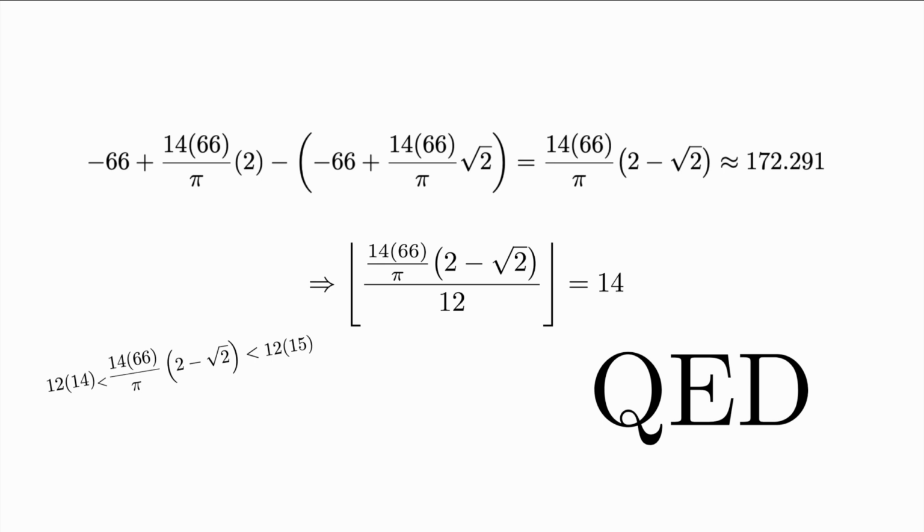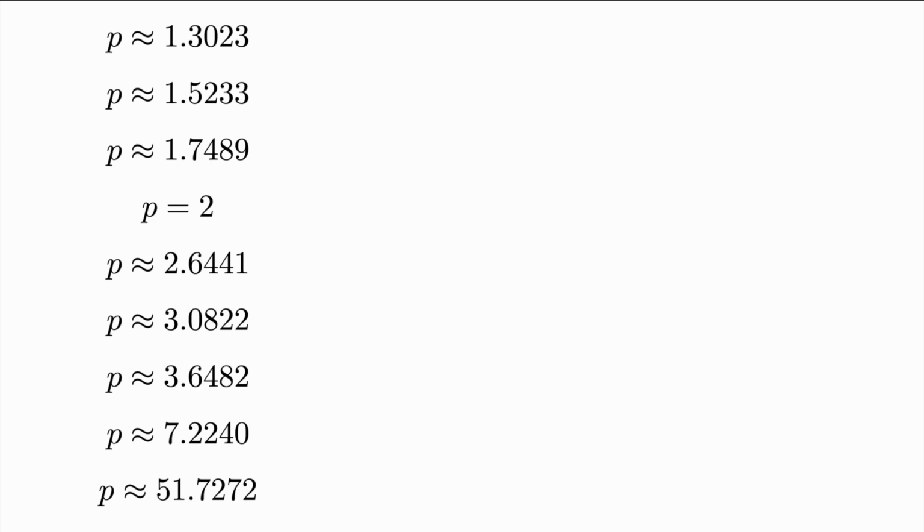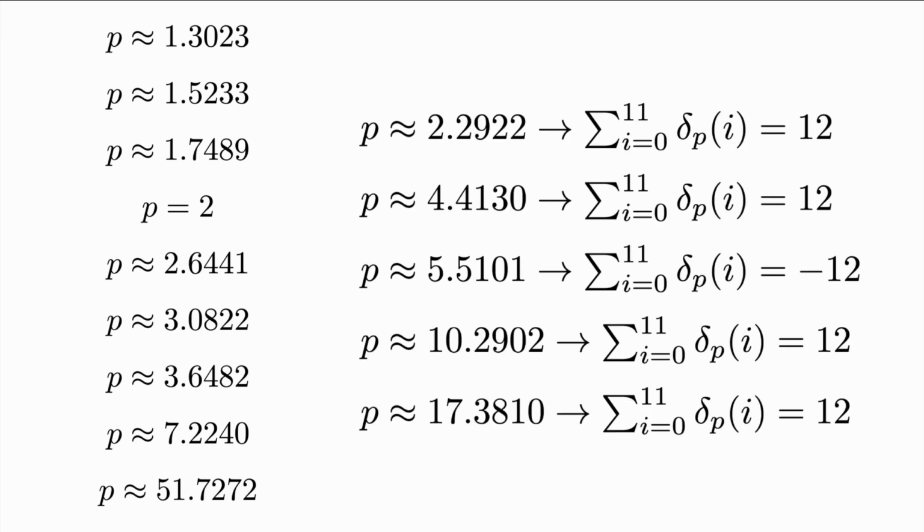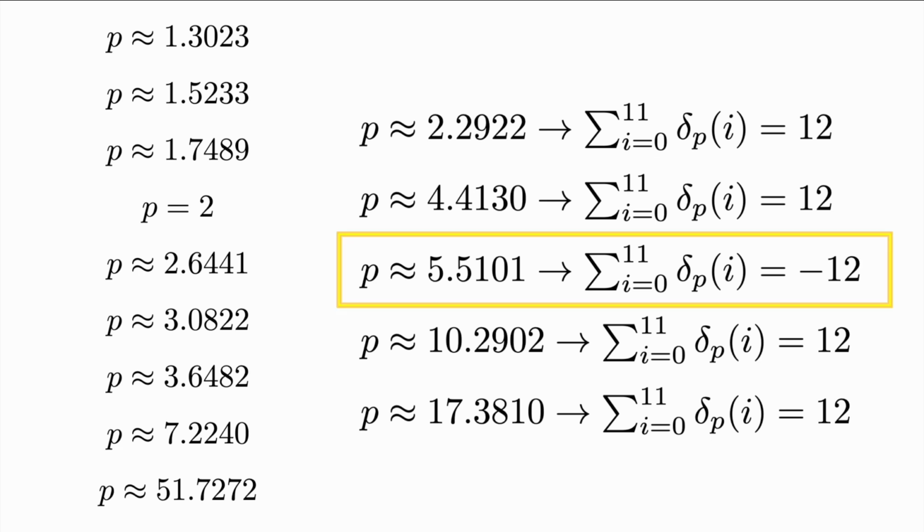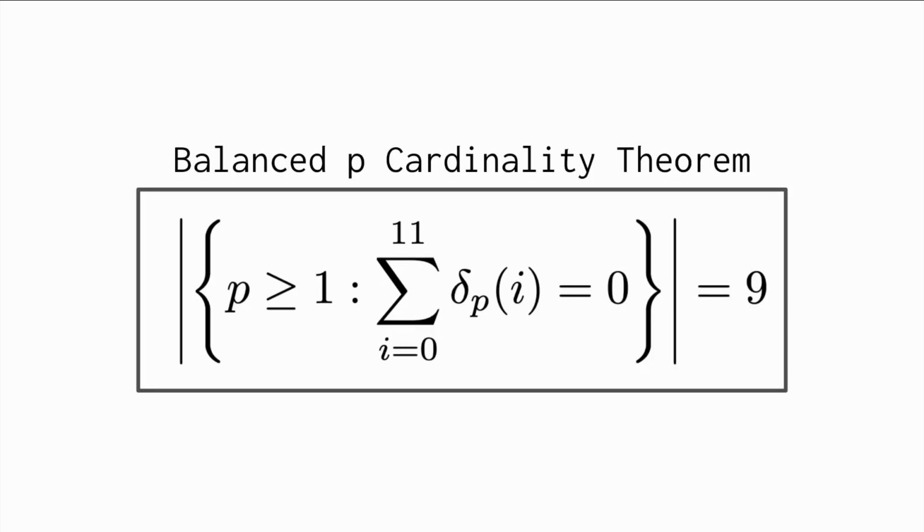a small amount of possible values, let's just find all the balanced p greater than or equal to 1. And here they are! There are 9 balanced p values. I did miss a balanced p value when reciting them in Chapter 12, so that's 3.6482. And while we're at it, the other 5 values that have offsets of multiples of octaves are these, and here are the corresponding delta sums. Interestingly, this shows that there is only one p-value greater than 1 such that its delta sum is an octave down, as p equals 5.5101. But either way, there we have it, the balanced p cardinality theorem. There are 9 balanced p-values.